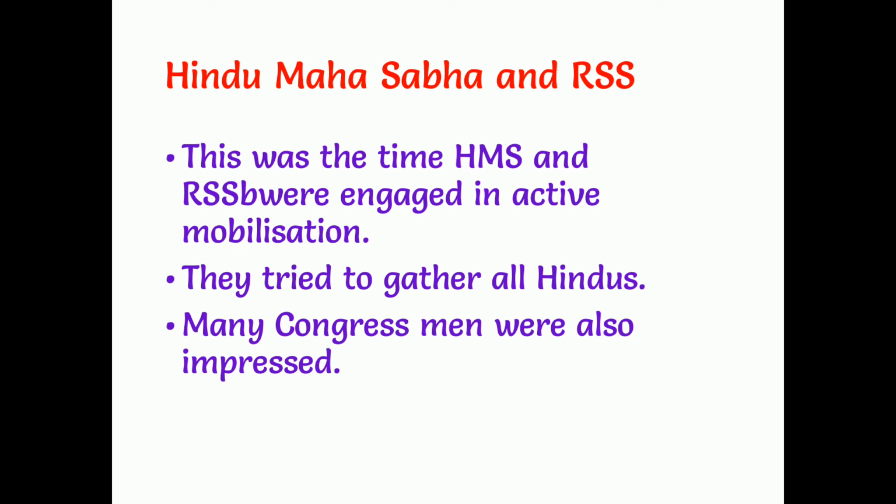Within a period of 10 years, in 1946 almost, after the elections of 1937, the Muslim League won the majority of seats in the Muslim areas against the Congress. At the same time, Hindu Mahasabha and RSS are the two important organizations which were formed at that moment.